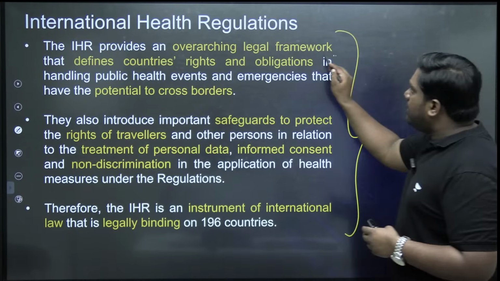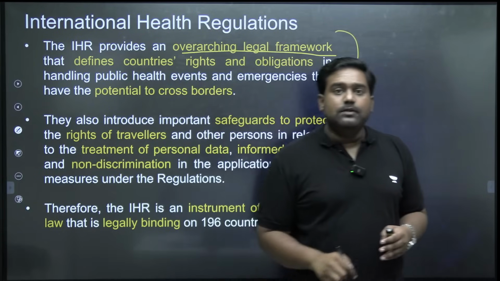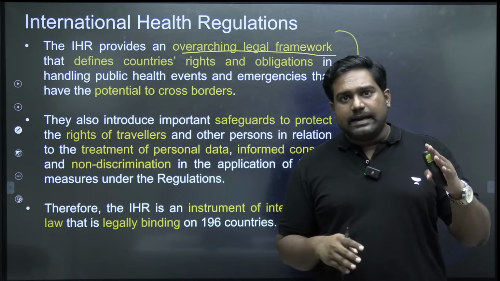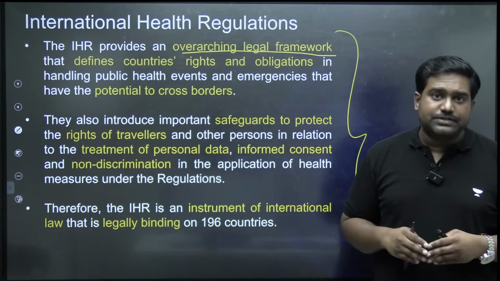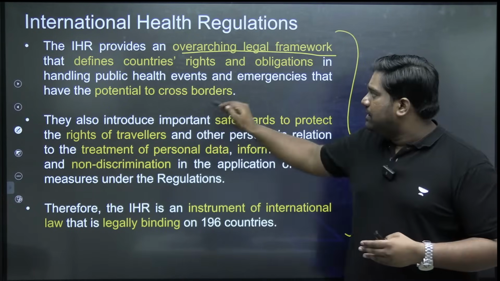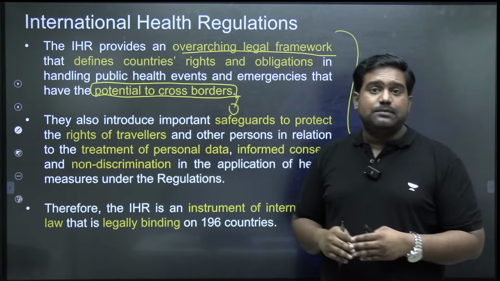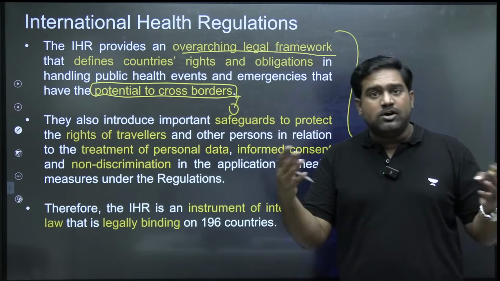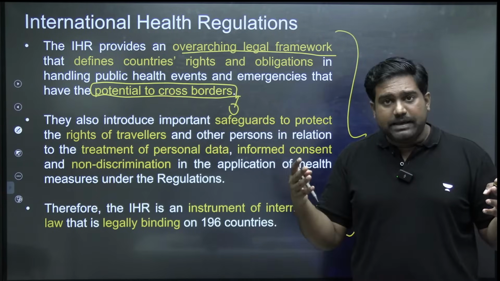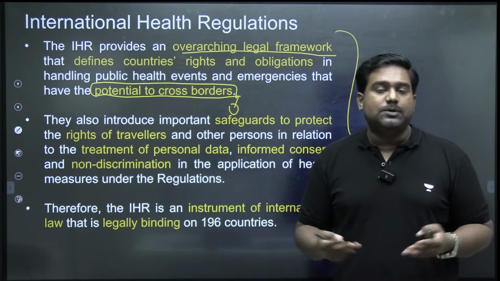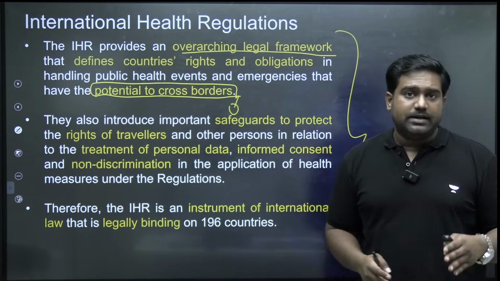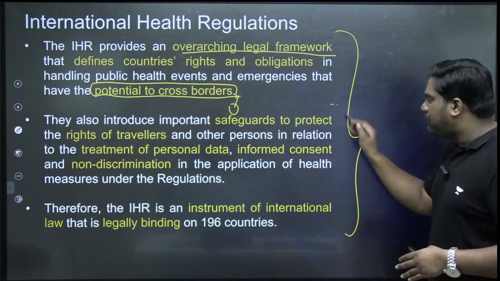So it provides a global legal framework. It defines the rights of countries, the obligations on countries. It defines how we can deal with such cross-border epidemics and pandemics where pathogens are spreading across borders, emerging as a major health emergency across multiple countries. How do we deal with that? Those protocols are specified here.